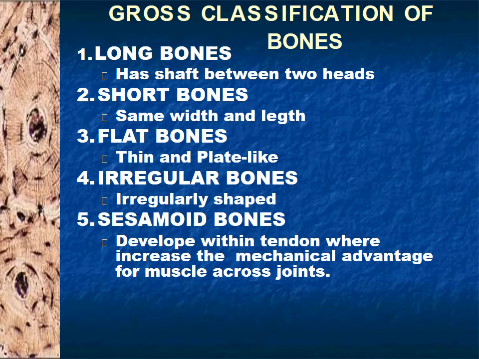Now we have different types of bones: long, short, flat, irregular, and sesamoid. Long bones have a shaft and two heads. Short bones have the same weight and length. Flat bone is thin and plate-like, like the scapula. Irregular bones are like vertebrae. Sesamoid bones develop within a tendon, where they increase the mechanical advantage for the muscle across